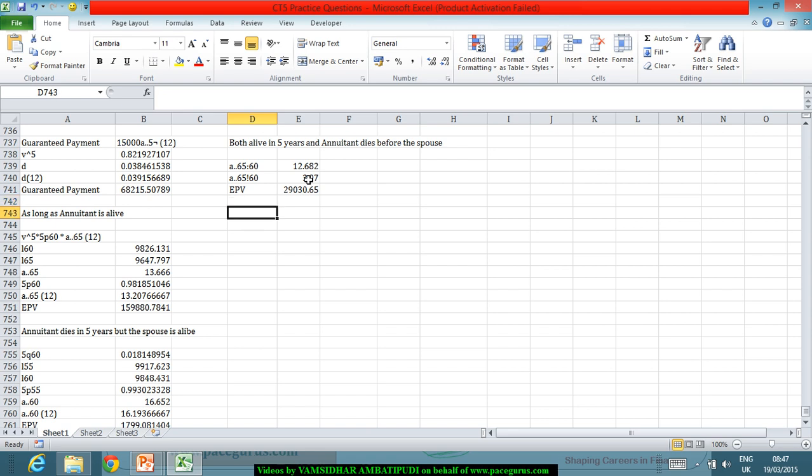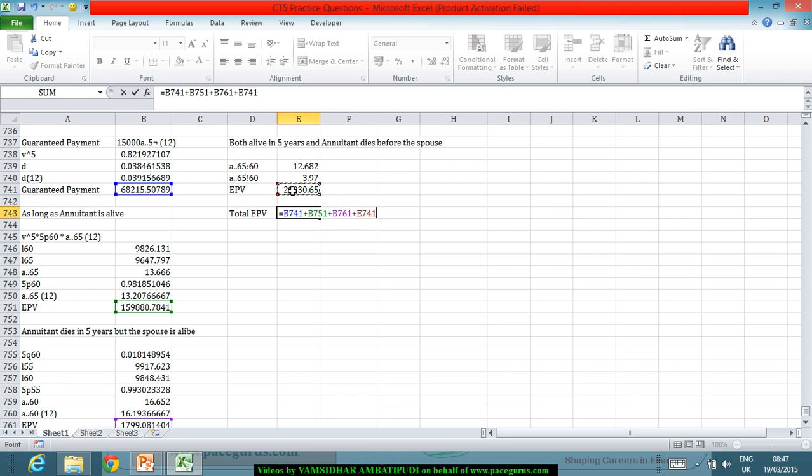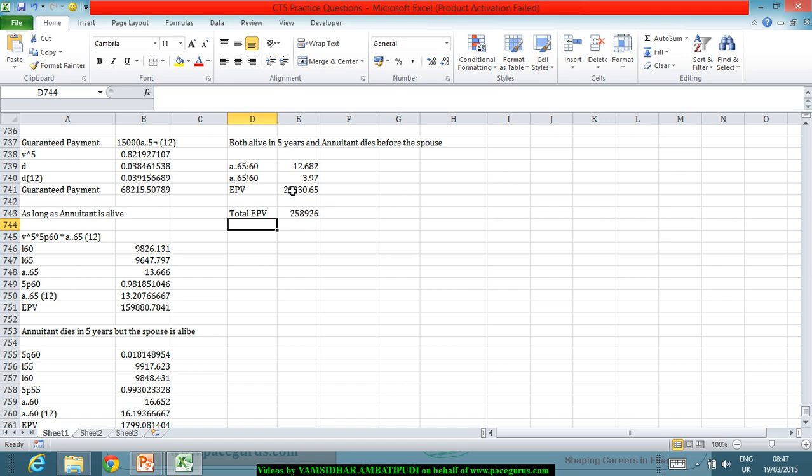So all these put together, total expected present value of the various benefits coming out to 68,000 plus 159,000 plus 1,799 plus 29,000, already working out to 258,926. So all this got simplified to this. So this is what we typically work out.